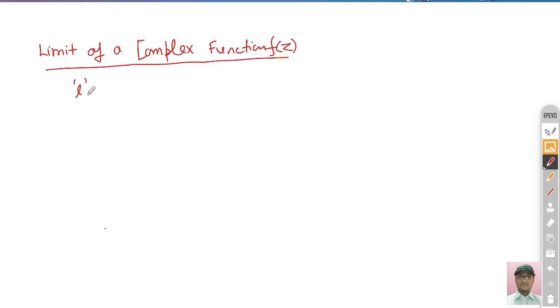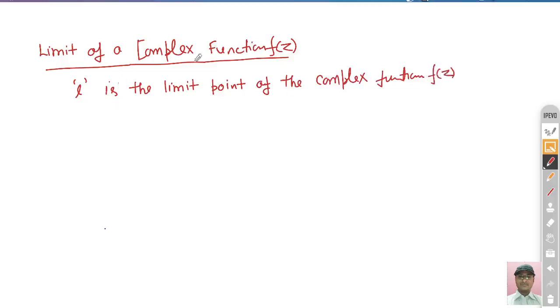We can say that this L is the limit point of the complex function f(z). When we say that L is the limit point of this complex function f(z), as z approaches z0, right?